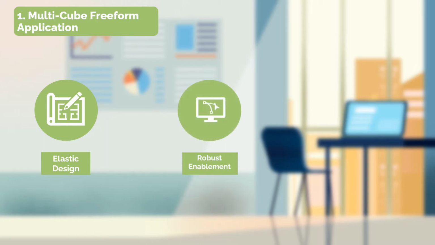The second characteristic I want to talk to you about is how quickly you can create this application. I call it robust enablement. A freeform application can be created in many ways. If you are an on-premises customer of 11.124 or a later version, you can migrate the ASO-BSO outline readily from your on-premises environment to create this application.